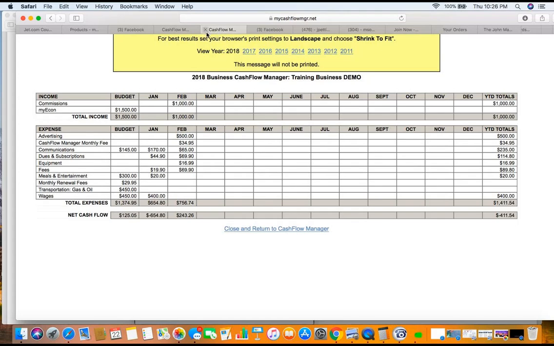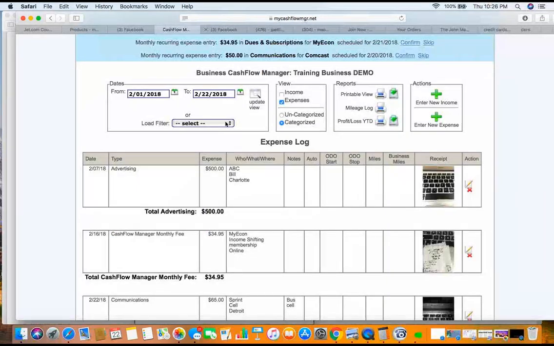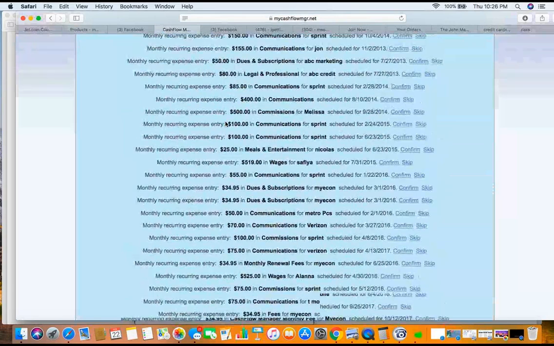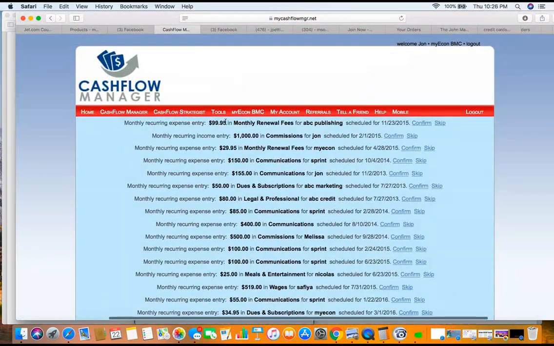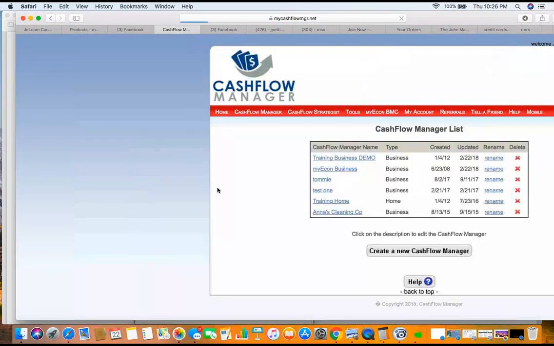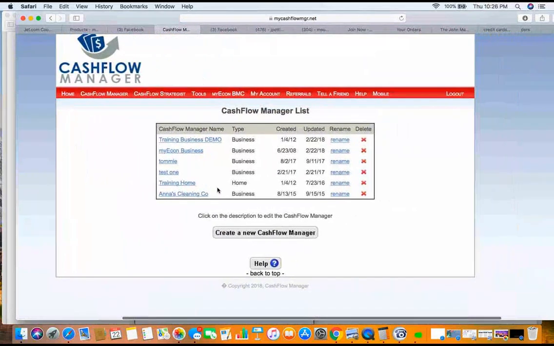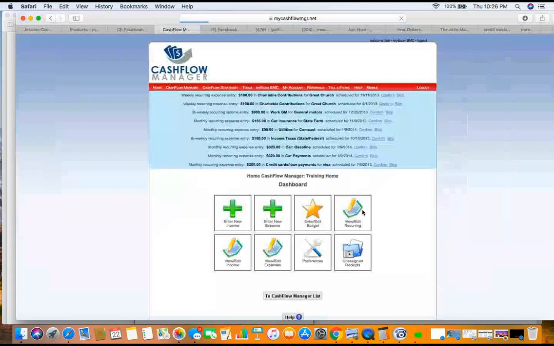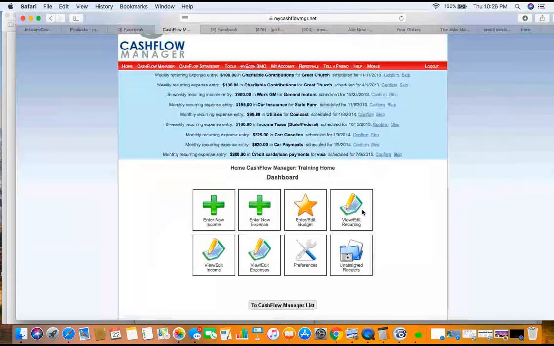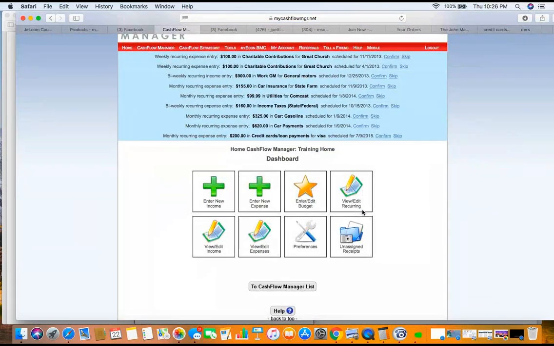So I'm going to close this out real quick. Go back here. Let's go back up top. Not only does this have, let's go back to the cash flow manager, we also have something here for the home. So not only can you run your business, you can run your home just like a business. You want to track what's going on in your life, what's going on in your household, so you kind of know where these dollars are going.